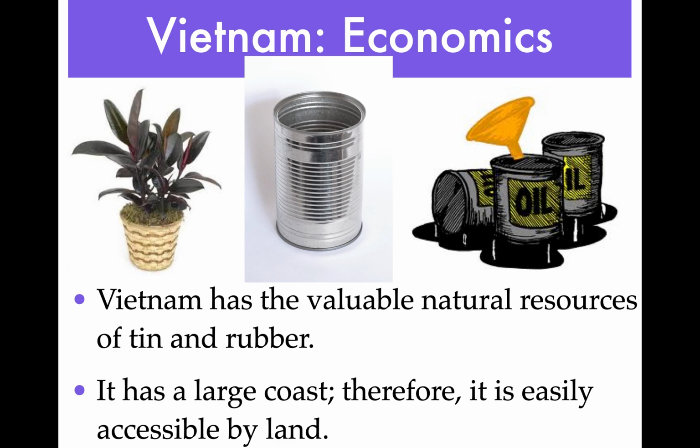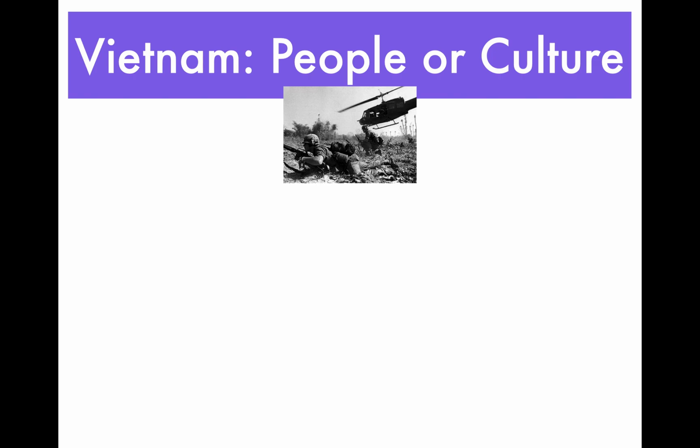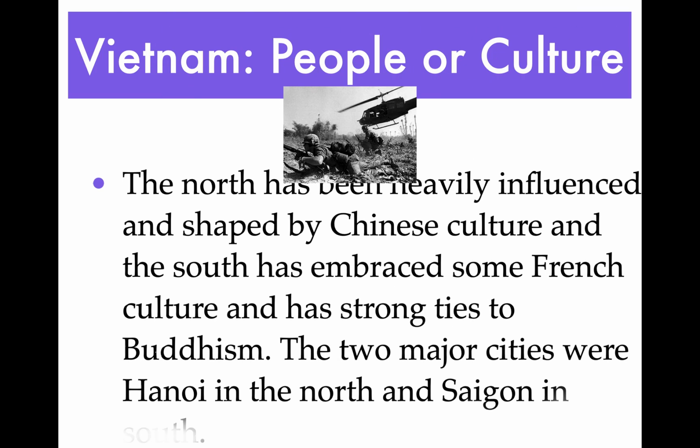And as well, as you see, rubber trees are in Vietnam. So the Japanese took over Vietnam, and we're going to find out Ho Chi Minh was one of the rebels that actually led offensive attacks and fought against the Japanese imperialists who had taken over Vietnam. And then we'll see what happens later on. So it does have value, and it would be valuable to the French and the Americans who would later take control as well. So let's learn about the Vietnamese culture and the people.